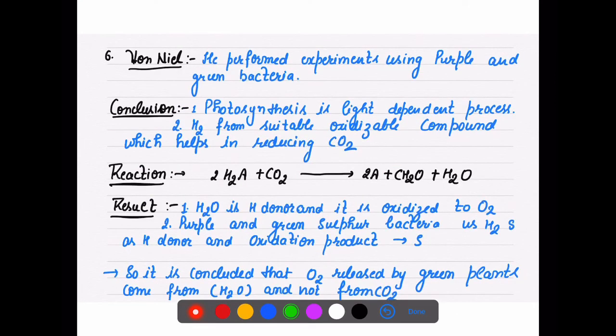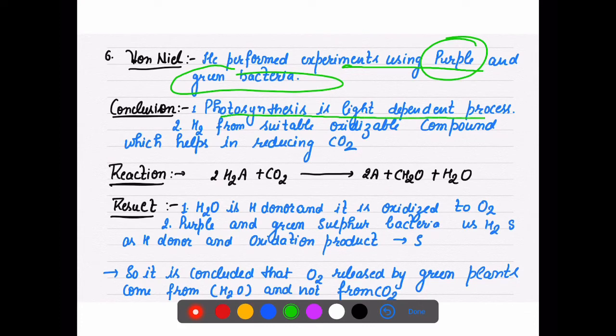Then there was Van Niel, he performed an experiment using purple and green bacteria. He said that photosynthesis is a light dependent process. He gave us for the first time that it is a light reaction, although we know that now there is a dark reaction also. So it is a light dependent process.